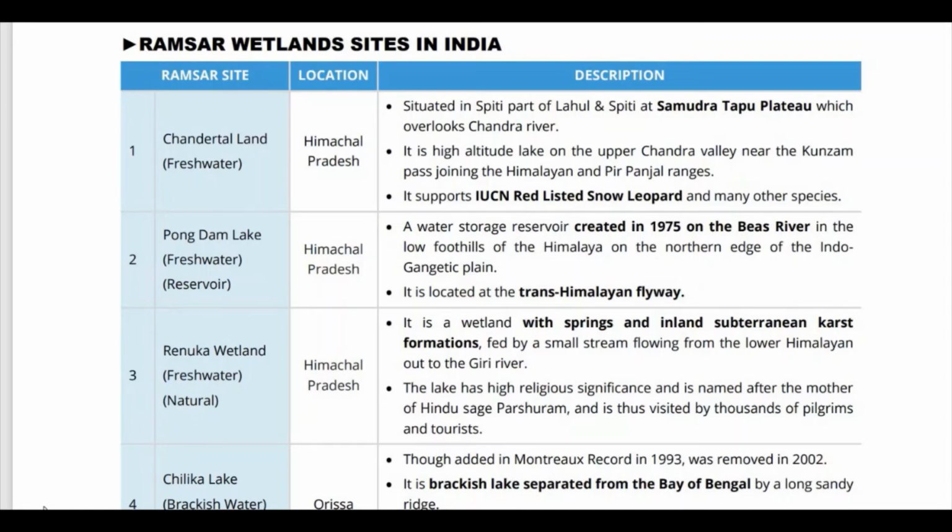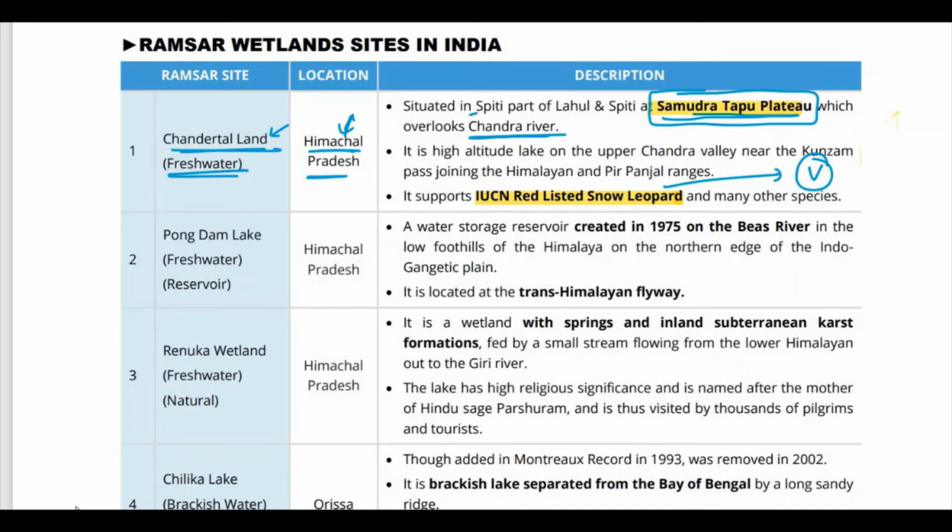Let's start with Himachal Pradesh. Among the older ones, Chandertal Land is freshwater. Location: Chandertal is in Himachal Pradesh. Basically it is in the Samudra Tapu plateau and it overlooks the Chandra River. The other important thing is that it supports the IUCN red listed snow leopard and many other species. So snow leopard is supported here.